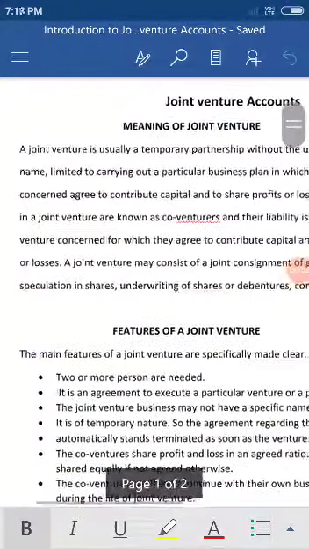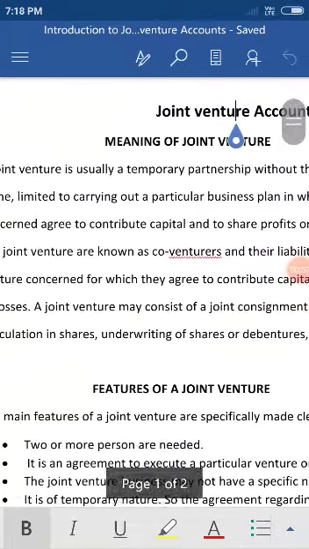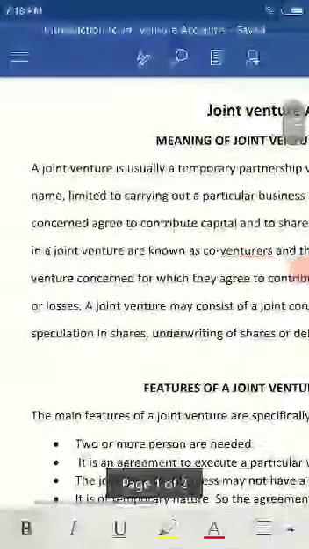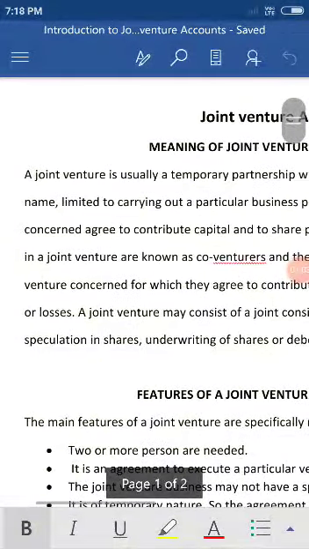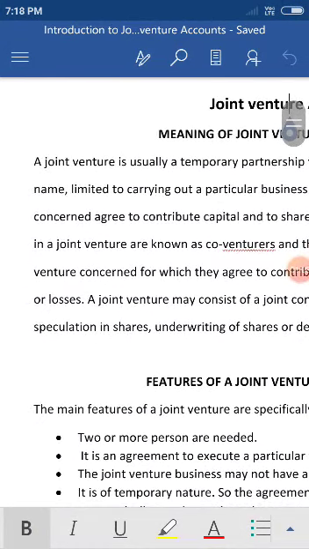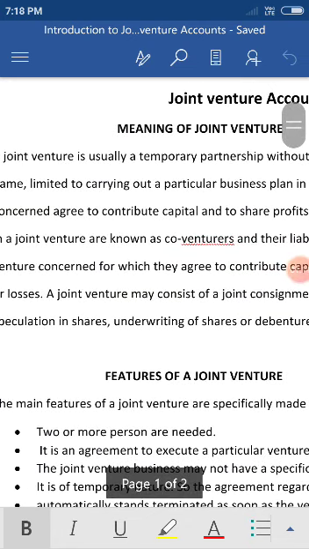Now our main task is to understand what this joint venture is and how to do the accounting work here. First I would like to give an introduction about joint venture. As we know, there are different forms of business such as sole trading concern, partnership firm and joint stock company.